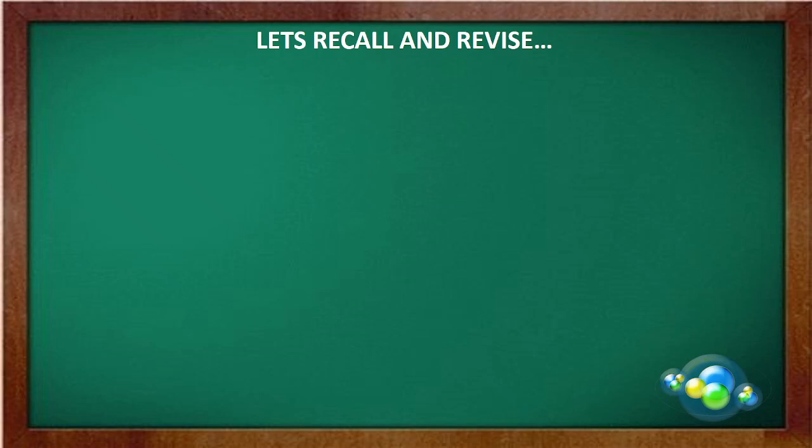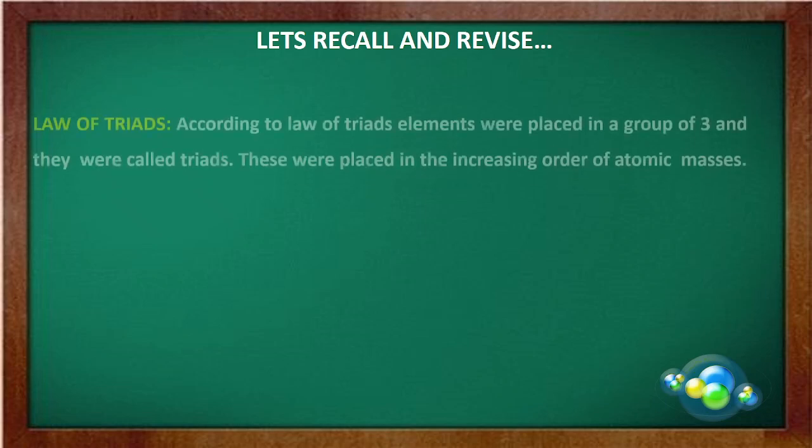The classification of elements into groups and periods, that was the development of the periodic law and the periodic table. They were the consequences of systemizing the knowledge which was gained by a number of scientists through their observation and experiments. It means the periodic table did not come into the picture directly. Many scientists did the earlier classification, then finally we came to the periodic classification.